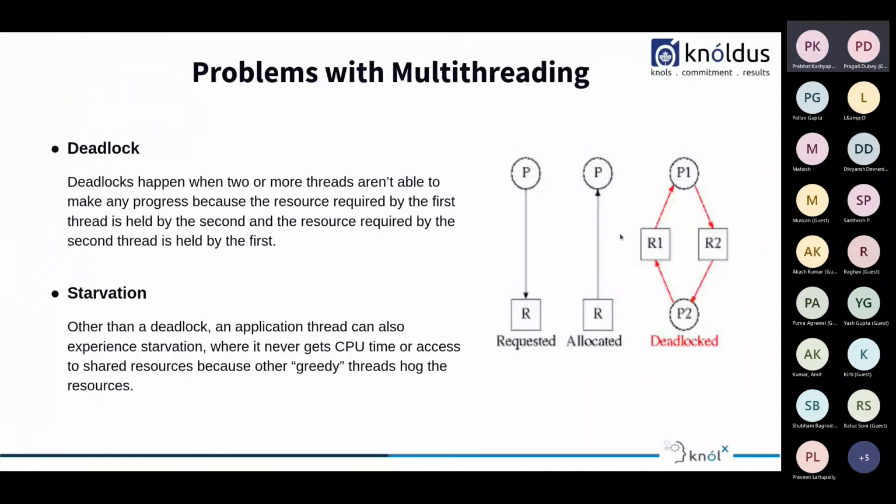Okay. Now moving on, we are dealing with starvation. Other than a deadlock, an application thread can also experience starvation where it never gets the CPU time or access to a shared resource because other greedy threads hog the resources. As we all know, when we start a multi-threaded program, all the threads start simultaneously, and they try to acquire a lock or access a variable or a method, like reading or writing something. So some of them might not get the resources or the CPU time, and that is the case of starvation. Moving on.